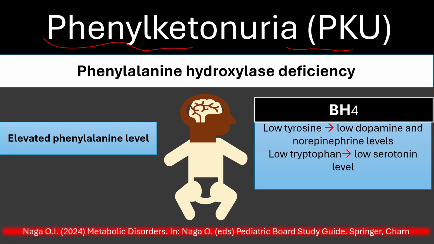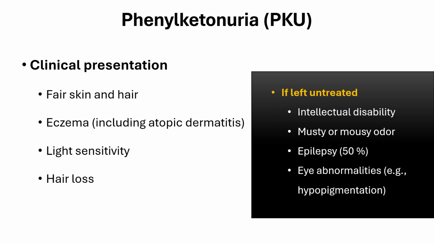Phenylketonuria, or PKU, is because of deficiency of phenylalanine hydroxylase enzyme. This enzyme is very important to convert phenylalanine to tyrosine, which is very important for making brain neurotransmitters. Accumulation of phenylalanine will affect the IQ of the child.